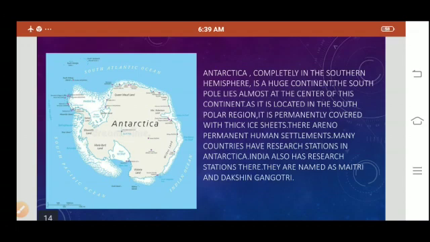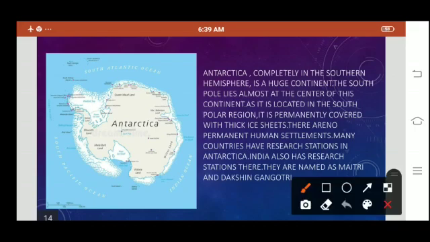Let me show you that the South Pole is over here. Can you see this plus sign? That is the South Pole. So Antarctica is situated completely in the southern hemisphere, and the sun's rays barely reach it.